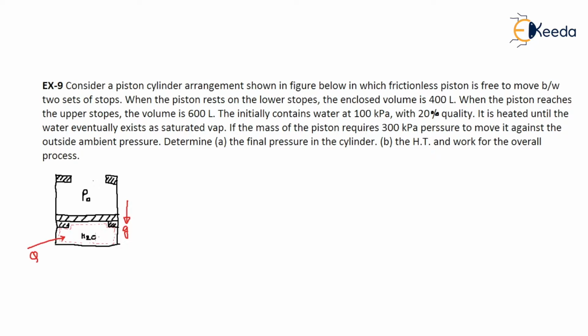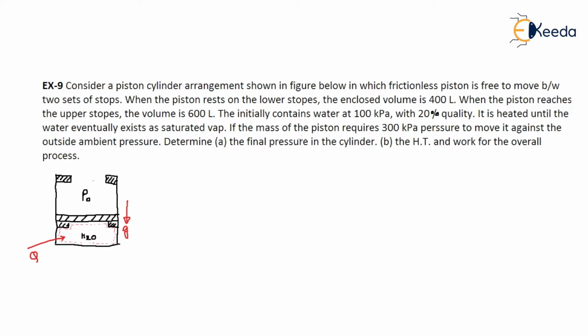The mass of the piston requires 300 kilopascal to move it against the outside ambient pressure. So this is your outside ambient pressure. What is the minimum pressure required to lift the piston? The piston will lift at 300 kilopascal. So from 100 to 300 kilopascal, there is a constant volume process. Why? Because 300 kilopascal is the floating pressure.